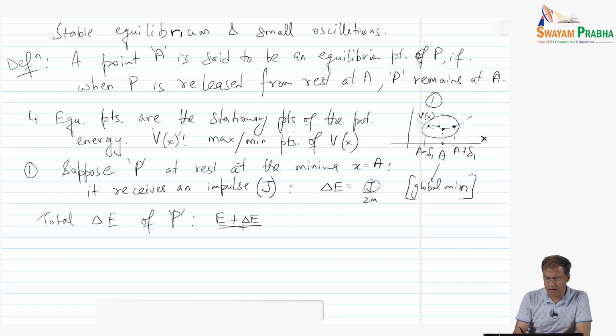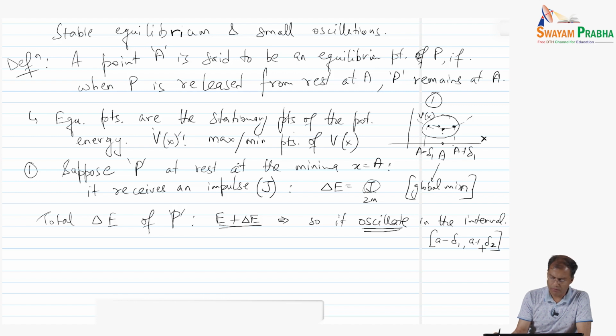Due to this change in energy, the particle is going to exhibit some motion, which means that it is going to oscillate in the interval A minus delta 1 to A plus delta 1.